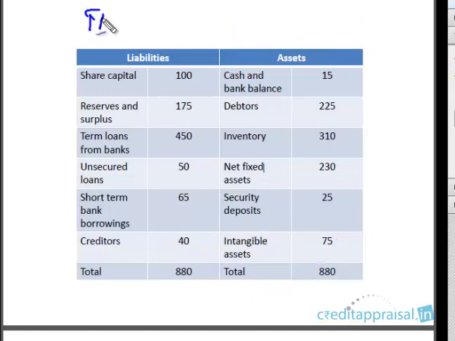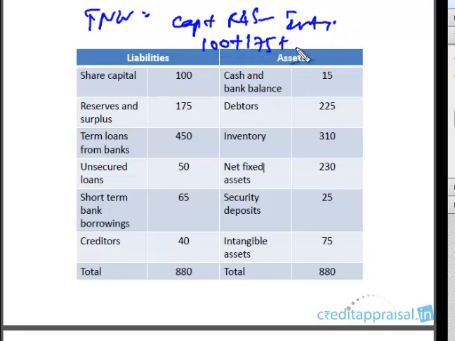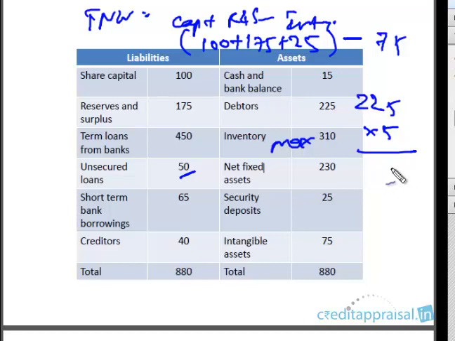What is the calculation? Tangible net worth is capital plus reserves and surplus minus intangible assets, right? Capital is 100, reserves 175. Also 50% of unsecured loans, that is 25 lakhs, can be accepted as per the bank's policy. Deduct this 75 lakhs. So this is 300 minus 75, which is 225. So what is the maximum exposure the bank is going to take? 5 times the net worth. So how much is this? The maximum exposure the bank will be willing to take is only 1125 lakhs.